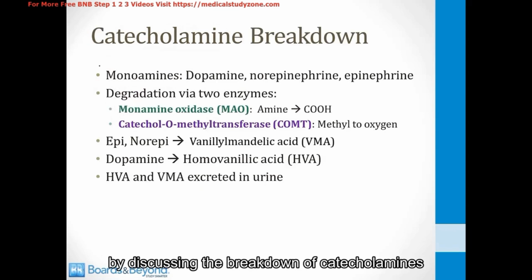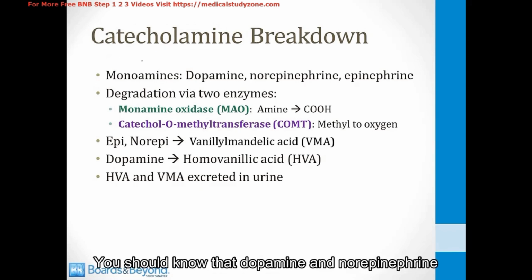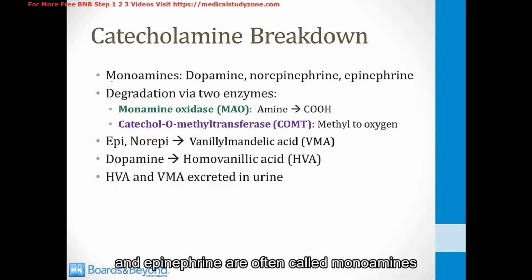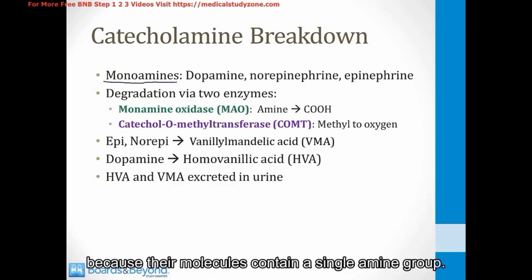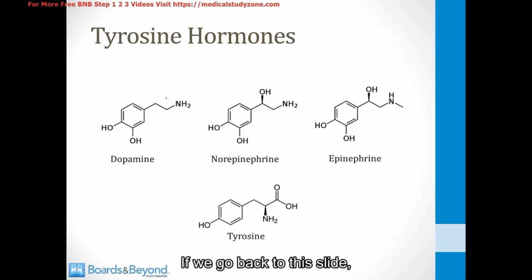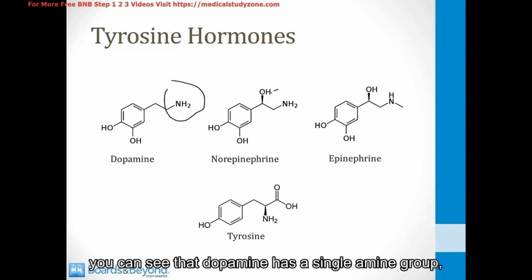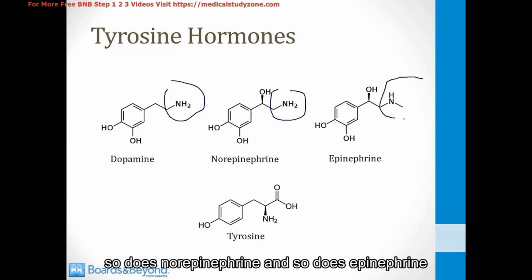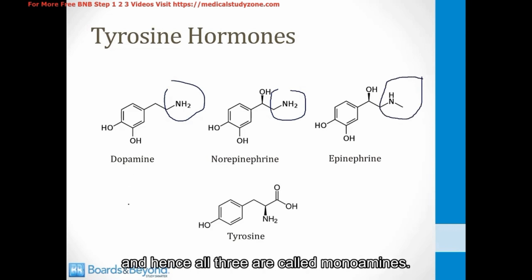I'll finish this module by discussing the breakdown of catecholamines like norepinephrine and epinephrine. You should know that dopamine and norepinephrine and epinephrine are often called monoamines because their molecules contain a single amine group. If we go back to this slide, you can see that dopamine has a single amine group, so does norepinephrine, and so does epinephrine, and hence all three are called monoamines.